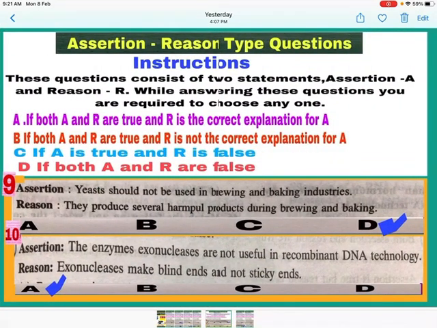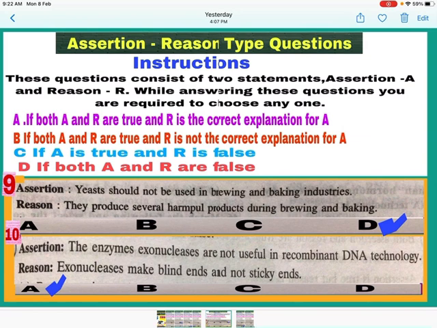Question 9. Assertion. Yeast should not be used in brewing and baking industry. It is a wrong statement. Yeast are used in brewing industries because during fermentation of malted cereals and fruit juices, ethanol is produced, and also they are used in baking industry as carbon dioxide produced during fermentation causes bread dough to rise. So the assertion statement is wrong.